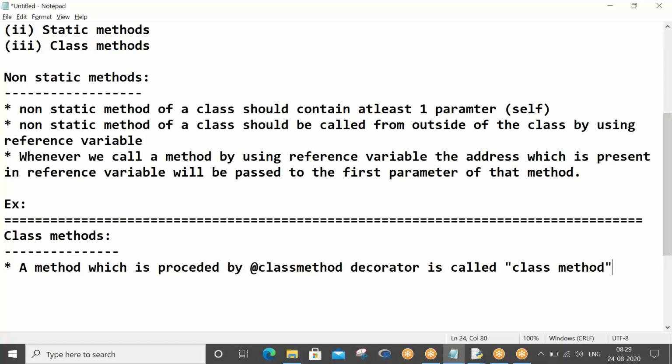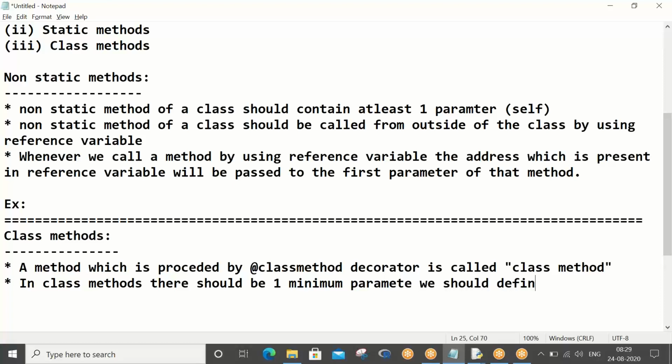Right, so here in terms of parameter, what is the difference? Let's try to understand. In class methods there should be one minimum parameter we should define, and that contains the class name.